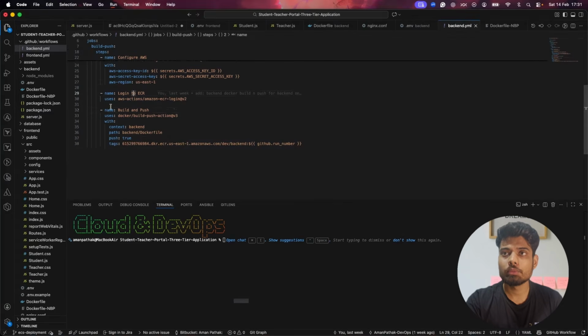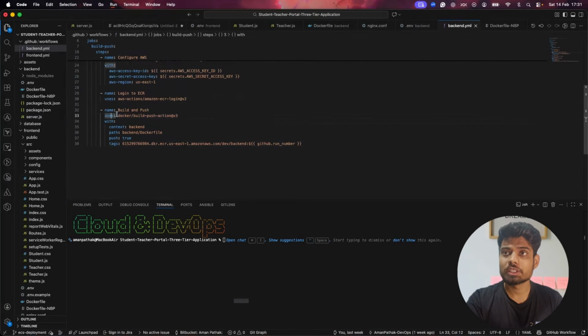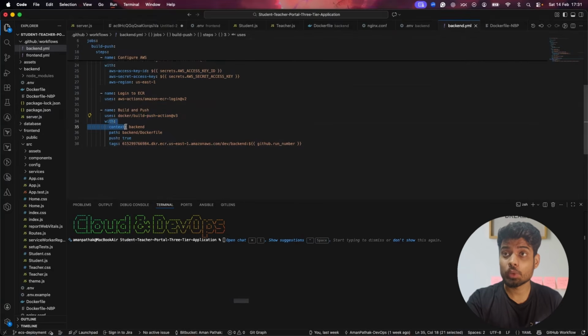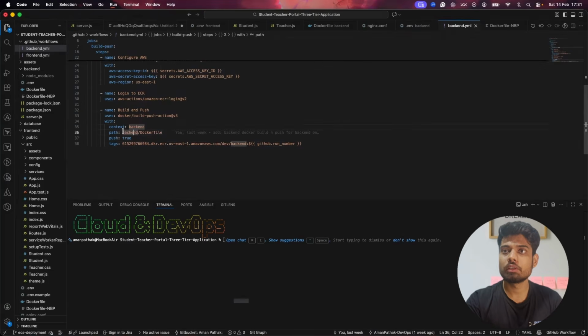Once that is done, we simply do build and push. In the build and push, we are building the project and pushing it all together. The first thing we are using, which is an action, is Docker build push action. And we are providing the context. Context means that you have to provide the Dockerfile path. So the path is backend, where our Dockerfile is present for our backend code. Once it builds the code, it needs to push. To enable the push, we have to add the flag push: true.